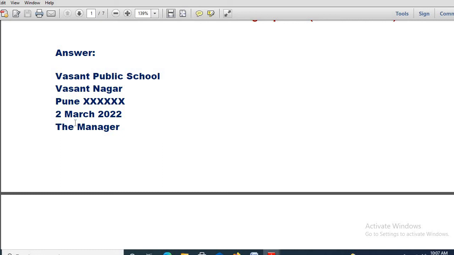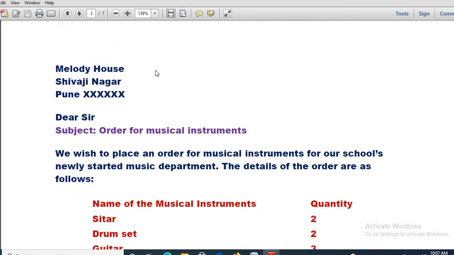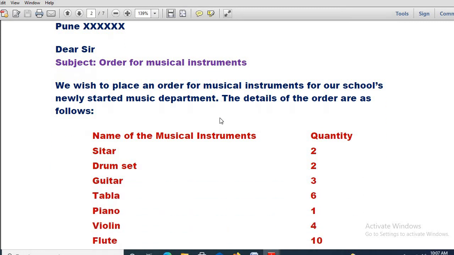It is written 2nd March 2022. Then obviously it will be written to the manager of the Melody House. So see, the manager, Melody House, Shivaji Nagar, again Pune. You can give this type of symbols. That is appropriate. Okay, in case of writing the pin code, in place of that you can give symbols like this. So how will you proceed?